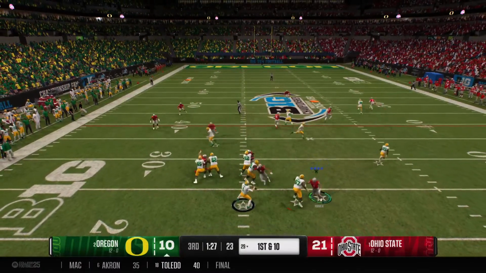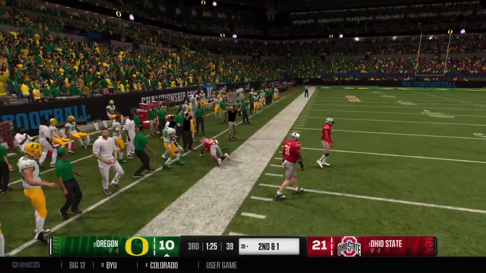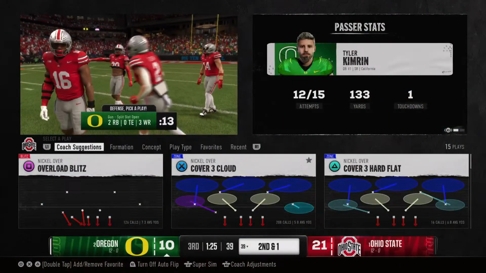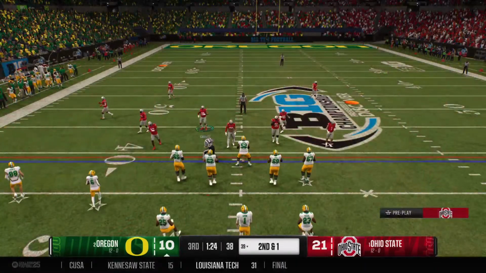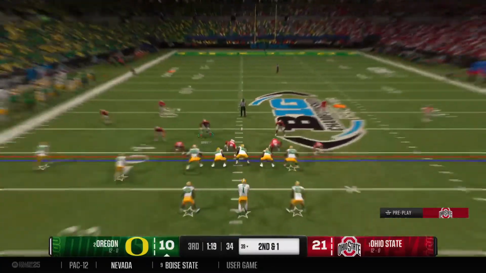Looking to throw it on 1st down. And he dumps it off to the tight end. And he'll make his way out of bounds after gaining decent yardage. And there's the tight end who shows off his hands. And the completion makes it 2nd and short.